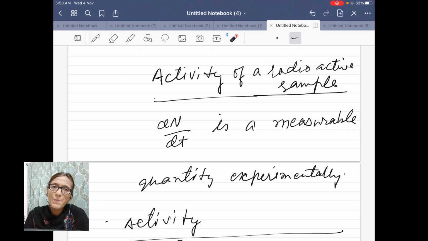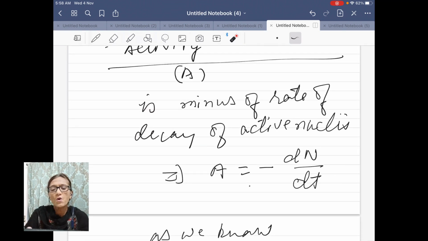Now, activity of a radioactive sample. In a radioactive sample, we do not know the number of active nuclei at a particular time. We cannot even measure it. We do not know how many nuclei inside the sample are active at any particular moment of time. So for that sake, we have another quantity called activity. It is a measurable quantity, and this is the negative of the rate of decay. If any sample decays, then there will be a percentage decrease in its mass or weight, so this can be measured.